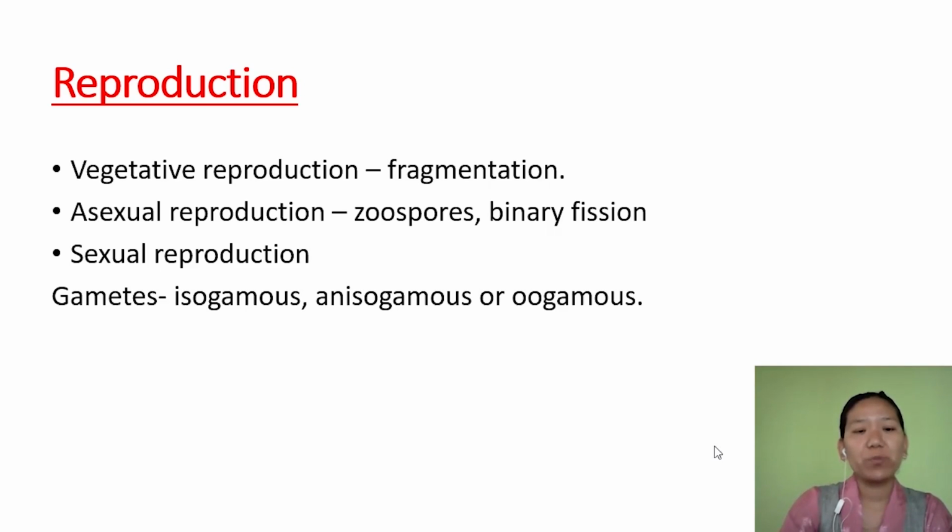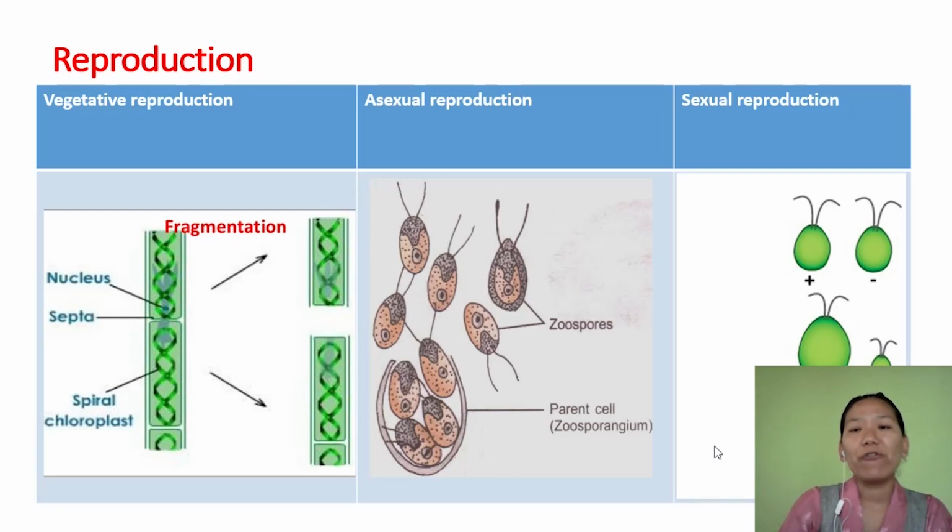Sexual reproduction takes place by fusion of gametes. The gametes may be morphologically similar, one acting as male and another as female. Since these two are morphologically the same, such a type of gamete is called isogamete.